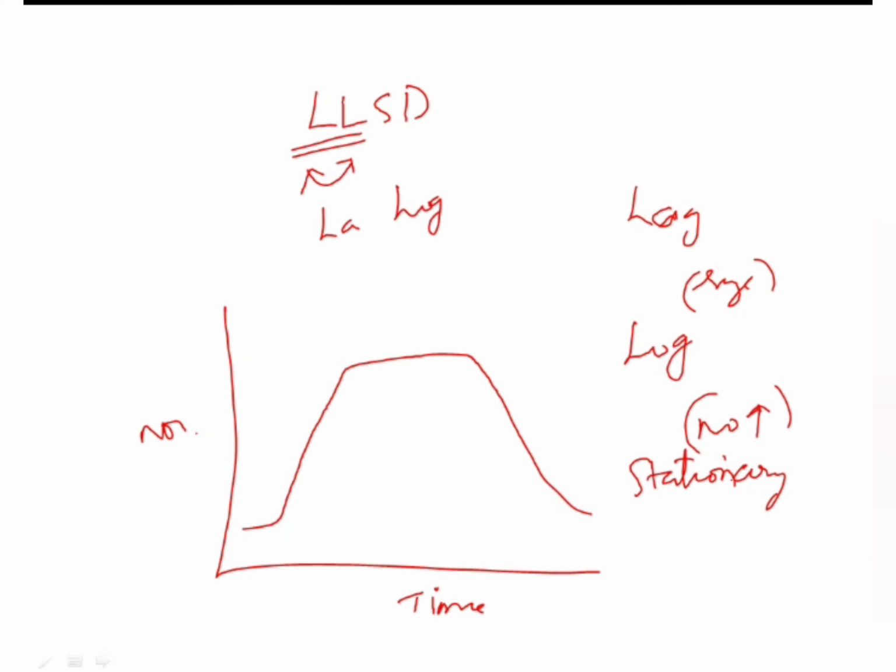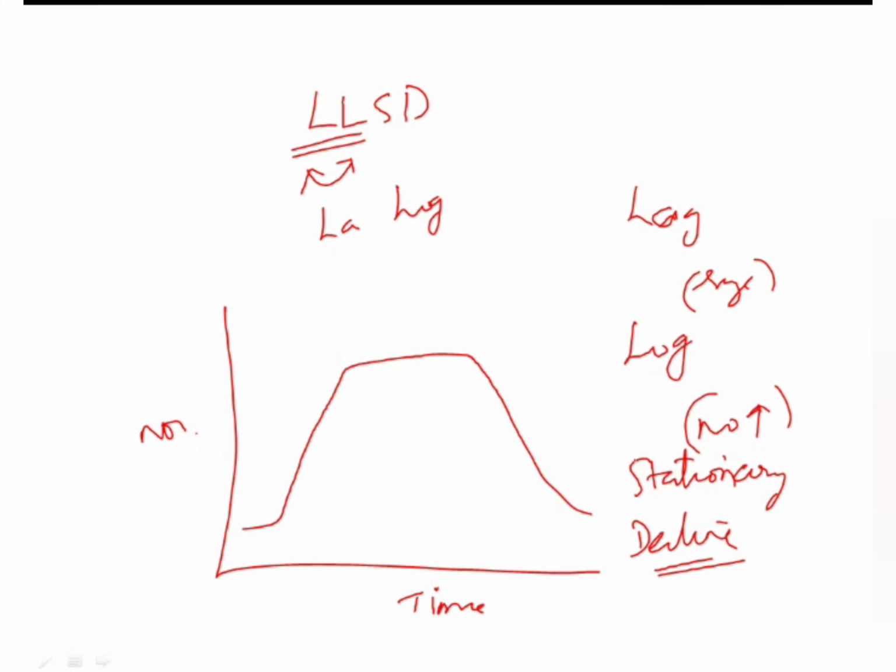So there is no change in the number, but gram variation is present and sporulation will occur. And finally, the phase of decline, as the name suggests, means the count is going to decrease, and whatever involuted forms you see can be seen in the decline phase.